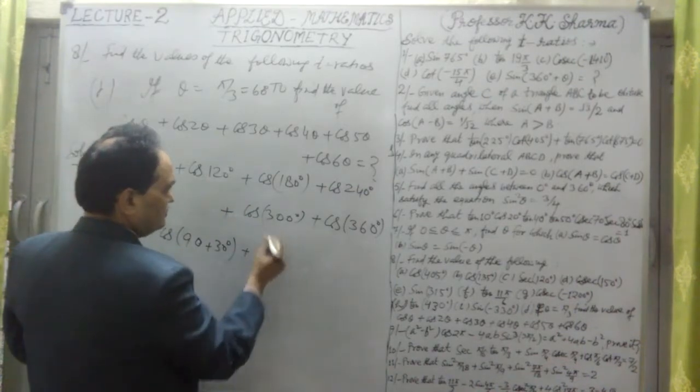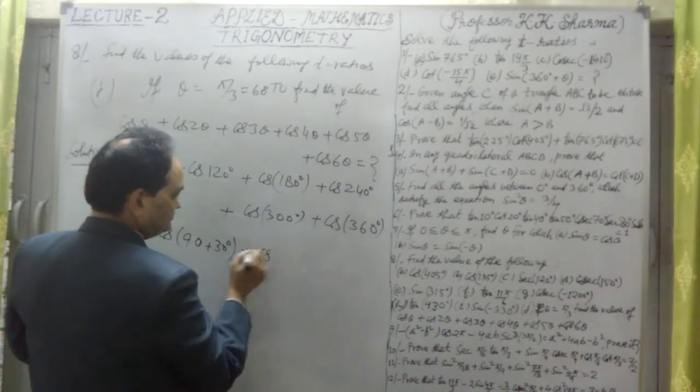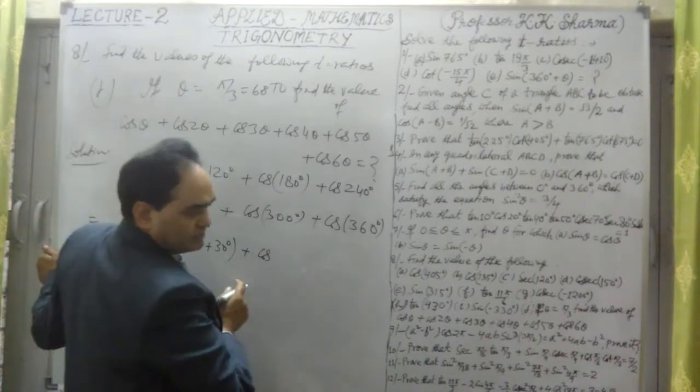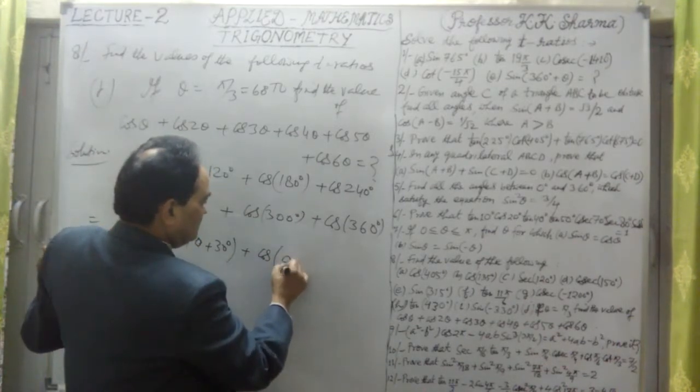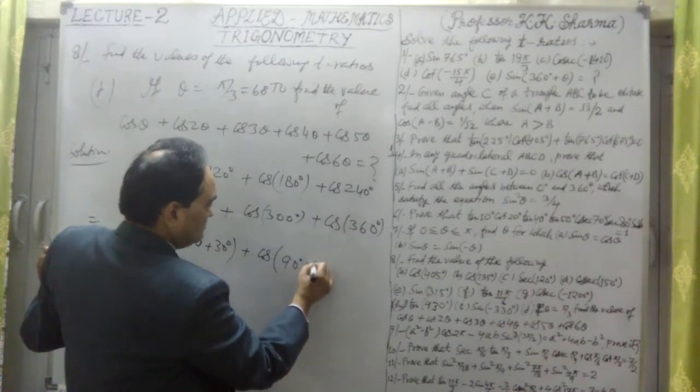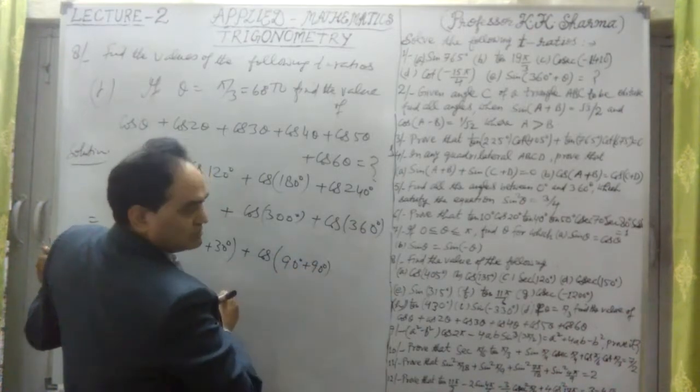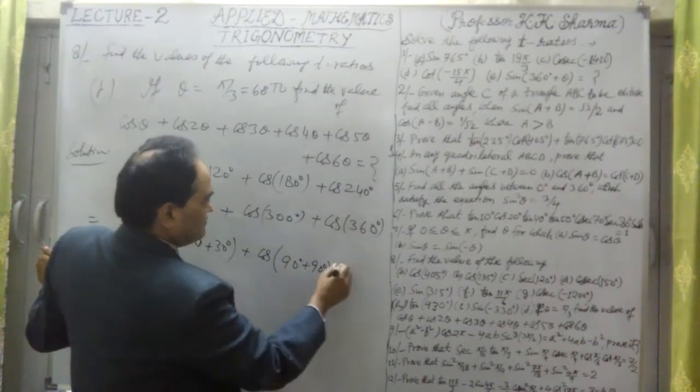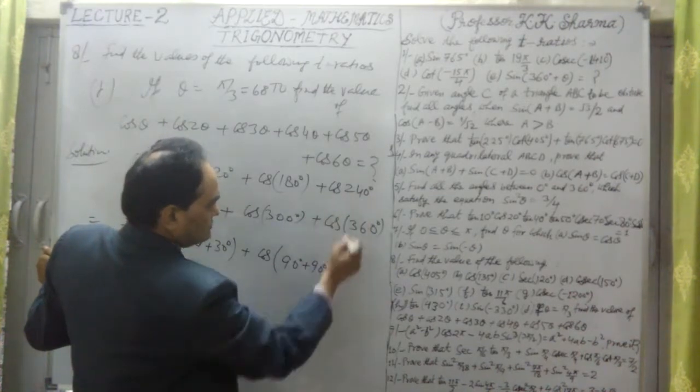Cos 180, if I write it in terms of 90, it is 90 plus 90. No problem. In terms of 90, let me write. Cos 240 is cos of 180 plus 60.